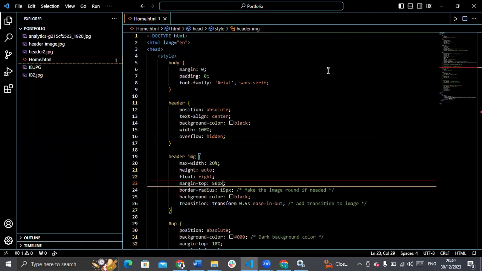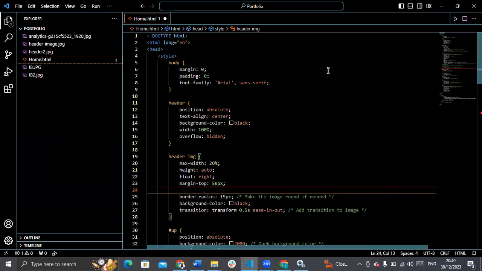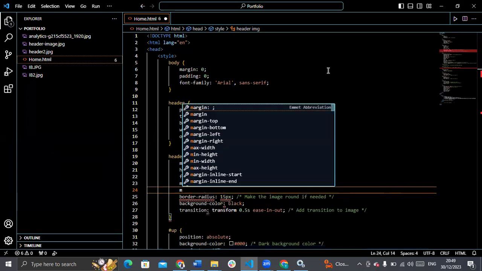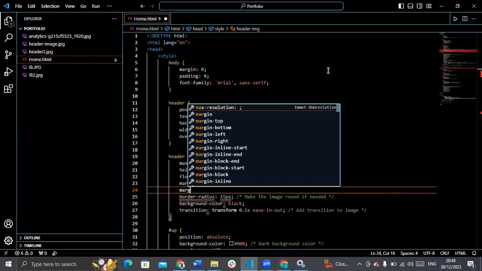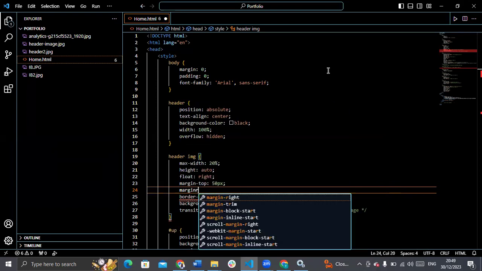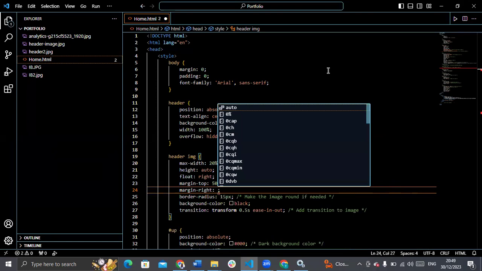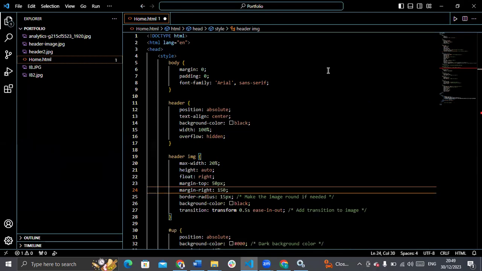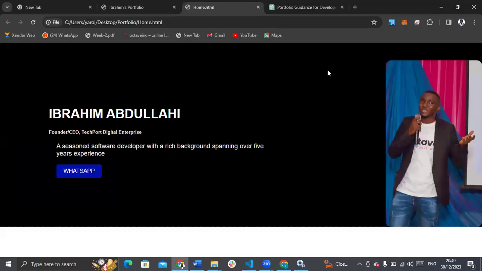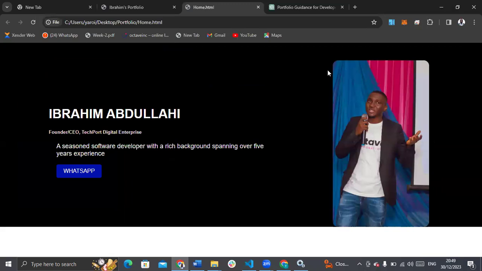First of all, let's try margin right. Let's try the margin right, 150px, right? This is lovely. This is what I want. Now, let me show you the difference between the padding now. I believe you understand the difference between padding and margin. If you don't understand, let me explain a lot again now.